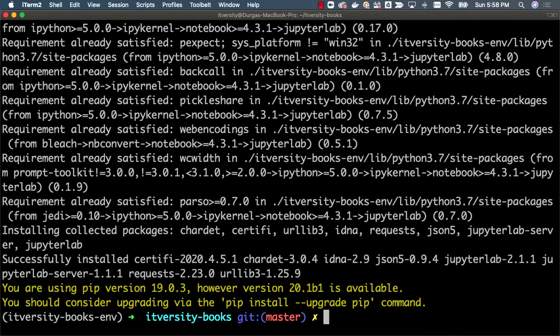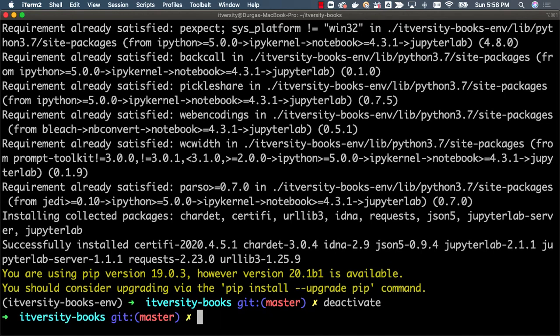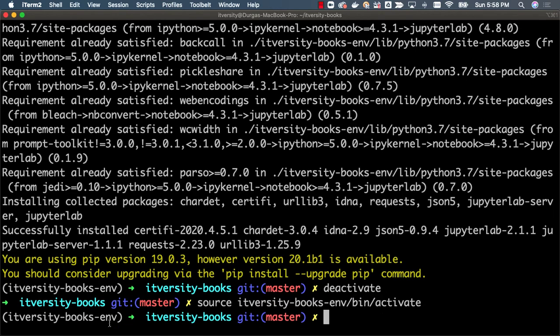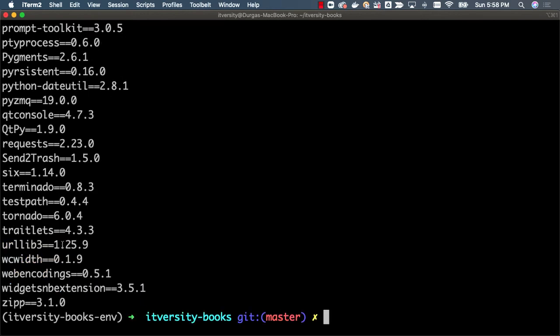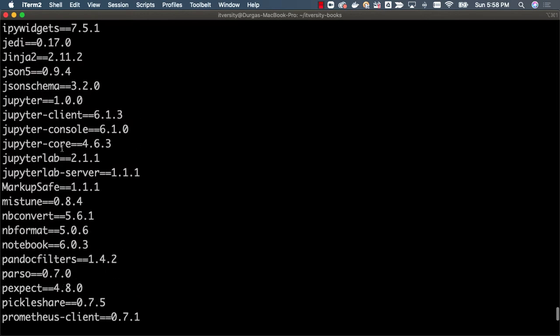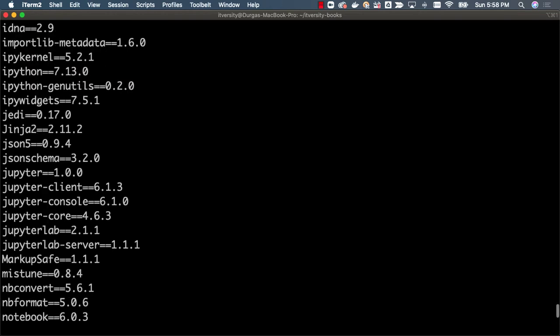Once you install Jupyter and Jupyter Lab, you can say jupyter lab like this. You should be in the virtual environment. If you don't see this, don't run this. If you don't see this, make sure you run the source command like this, the virtual environment bin activate, and make sure that it is connected to the right Python virtual environment. Also, you can run the pip freeze command to see what is all installed as part of this. All these are installed because of Jupyter. Jupyter is dependent on so many other libraries, and all these libraries are automatically installed for us.